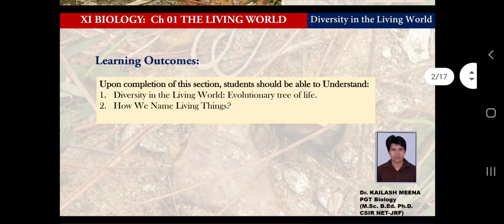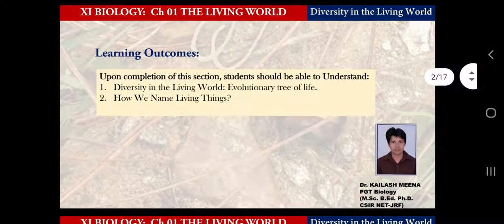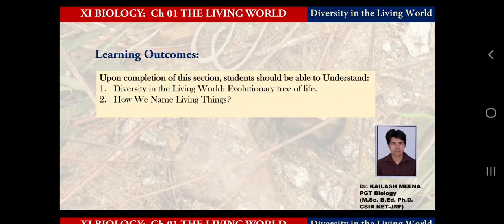So before going further, it will be significant to visit the learning outcomes from this section of this chapter. The learning outcomes for you students are diversity in the living world and the evolutionary tree of life, the basic understanding of these things, plus you will be able to understand how we name living things.